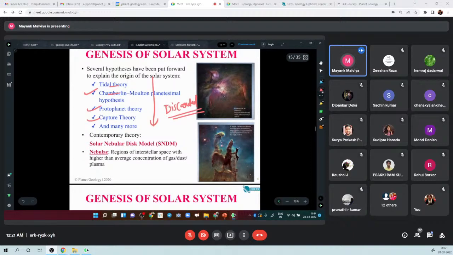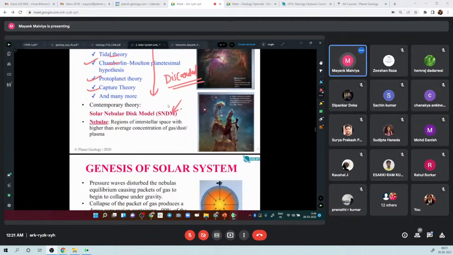All these theories have been discarded, and we don't have to go into detail of all these things. Firstly, UPSC is not asking questions on this, and even if they have asked, they will generally ask, tell me something about the origin of the solar system. If they are asking you that, you write the most modern view, the most accepted view of the solar system, which we call the nebular hypothesis.